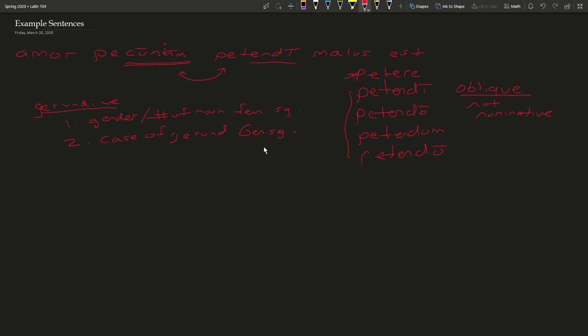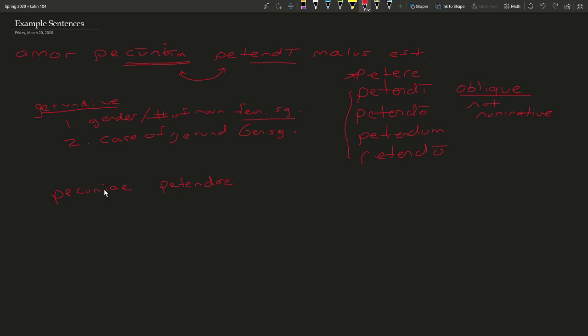So to do this, we take the original case of our gerund, and match it with the gender and the number of the original noun. So in that case, it turns into pecuniae, because it retains the original genitive singular case, but takes the feminine gender of the noun.